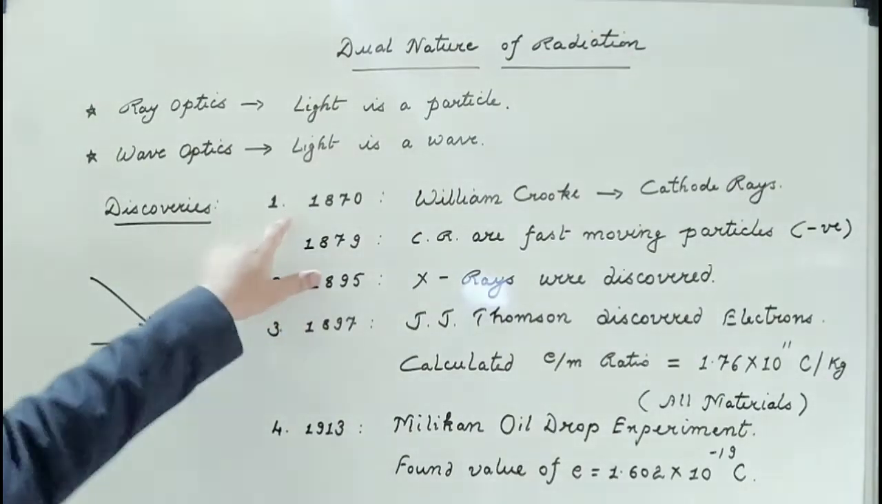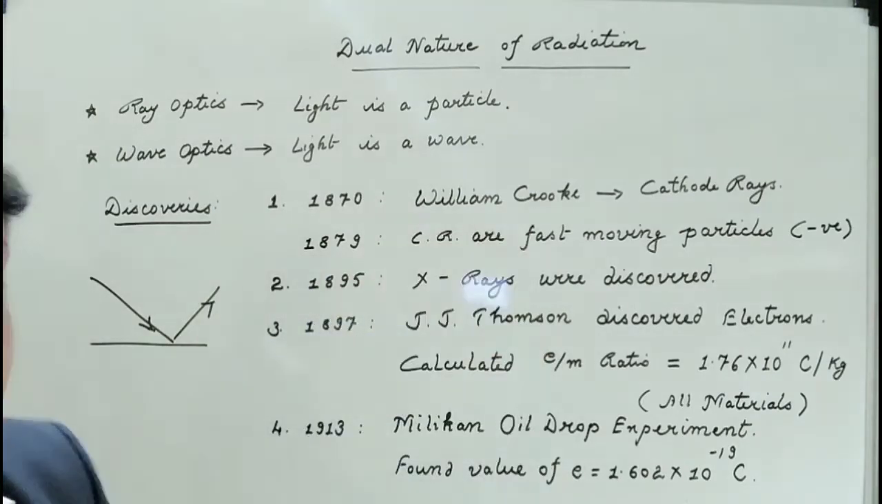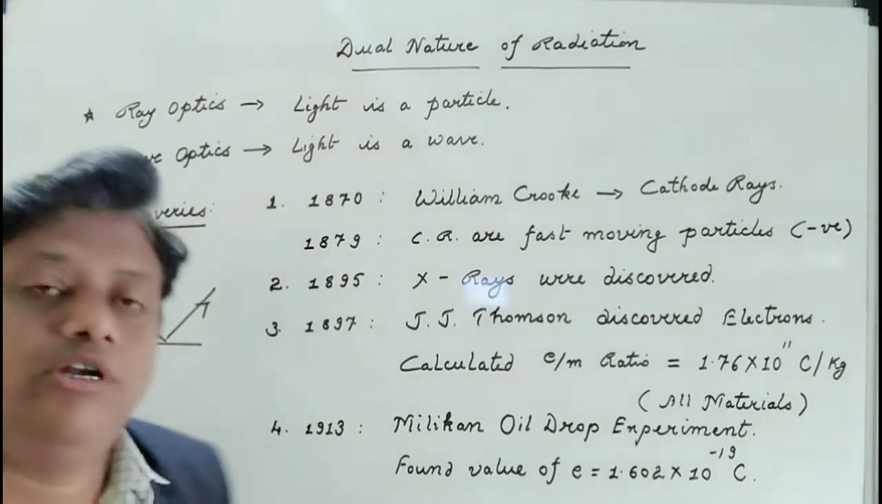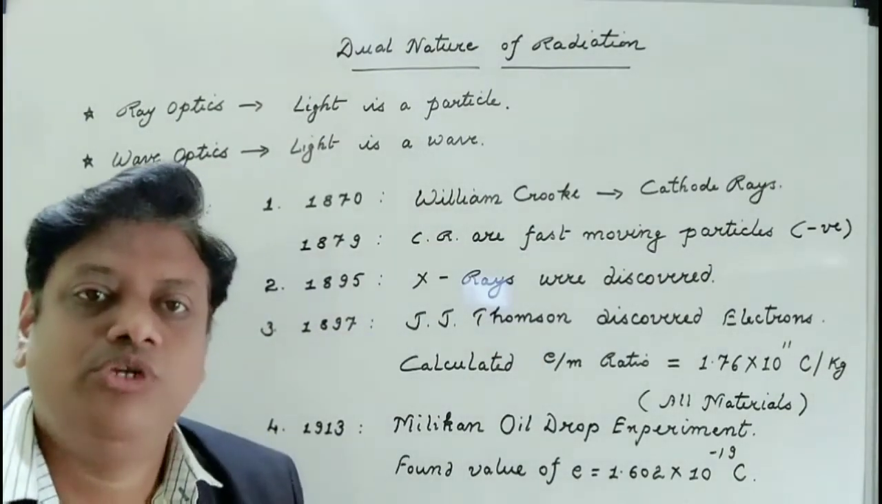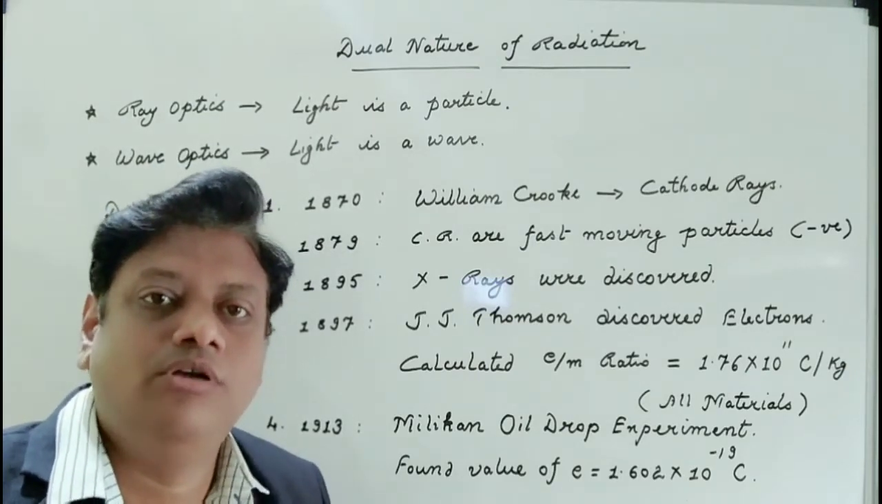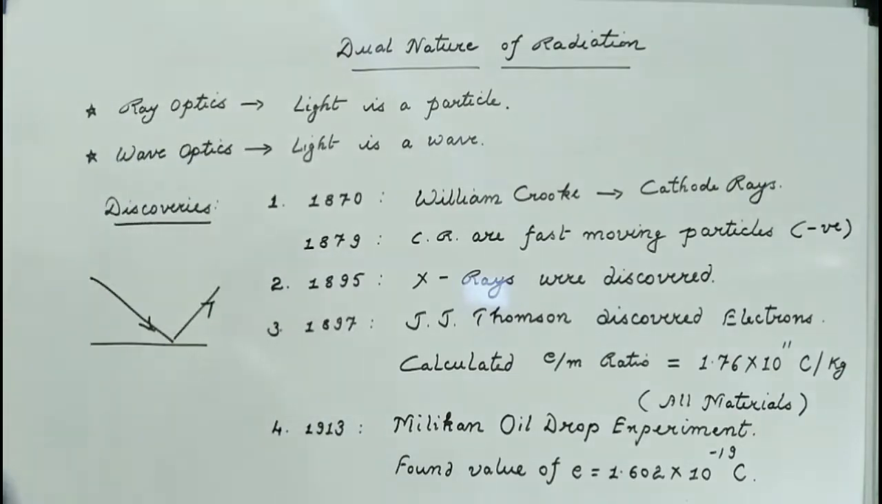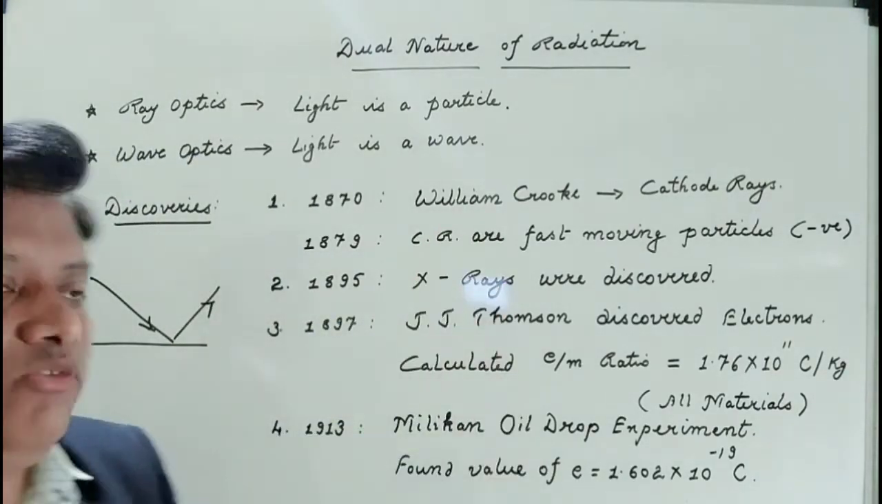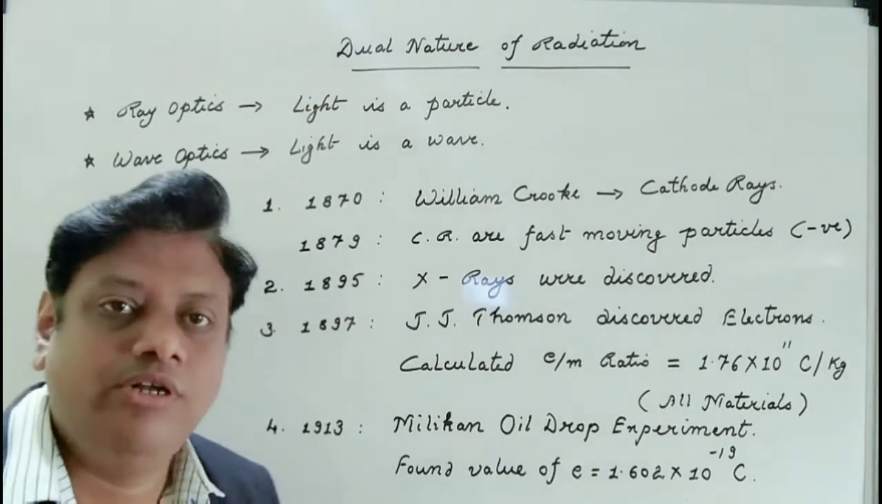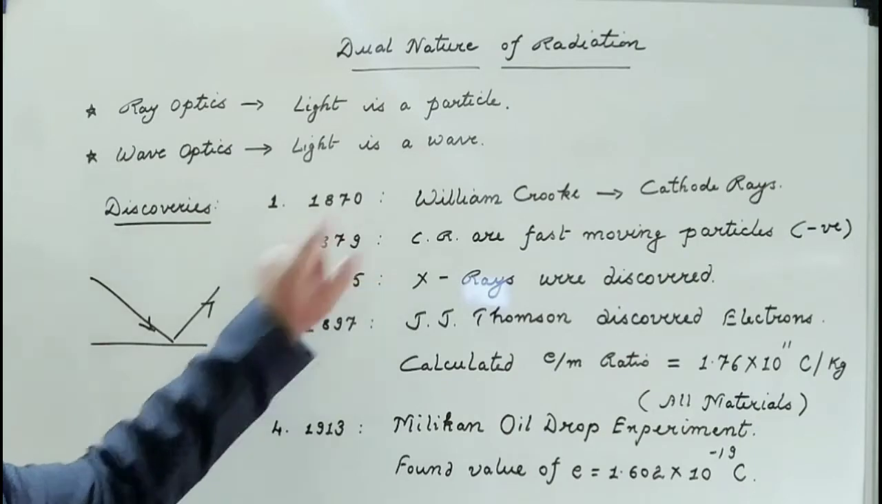First, in 1870, the scientist William Crookes discovered cathode rays. You might have learned in chemistry that cathode rays are a beam of negatively charged particles, that is, electrons. But at that time it was not known that cathode rays are a beam of electrons. Only cathode rays were discovered at that time by William Crookes, in the year 1870.